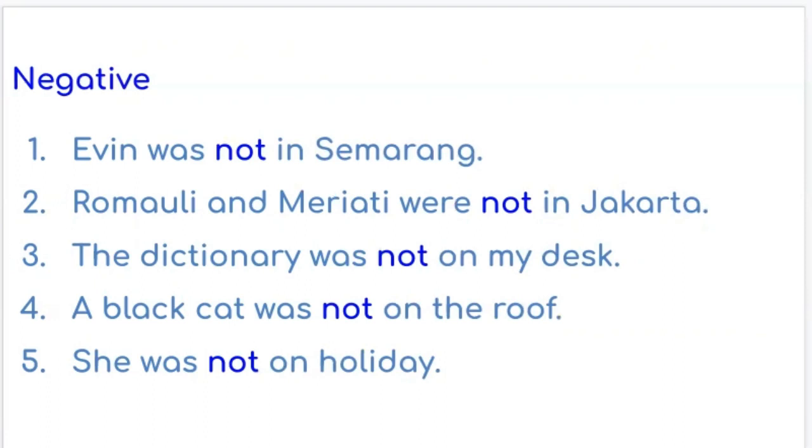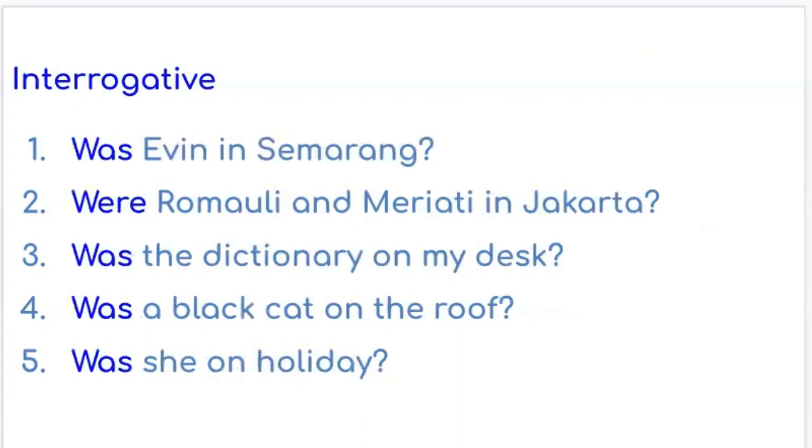Alright, let's make the sentences into interrogative. We just put the to be, was, and were in front of the sentence. Let's see the examples. Was Evin in Semarang? Were Romauli and Mariati in Jakarta? Was the dictionary on my desk? Was a black cat on the roof? Was she on holiday? You see, the was and were, you put them in the beginning of the sentence.